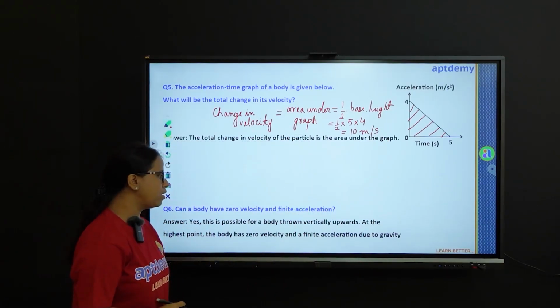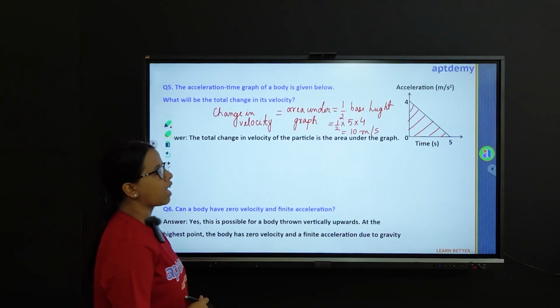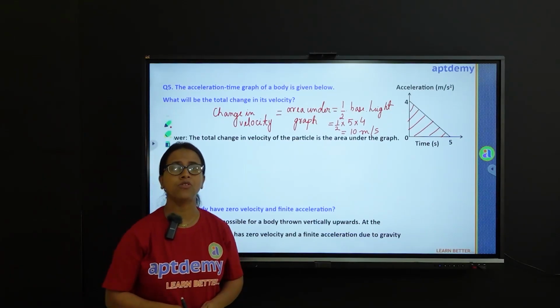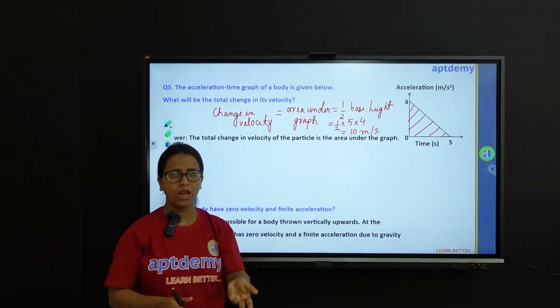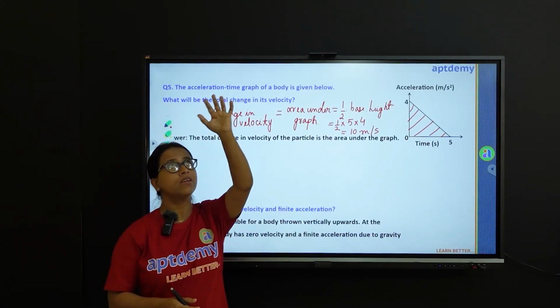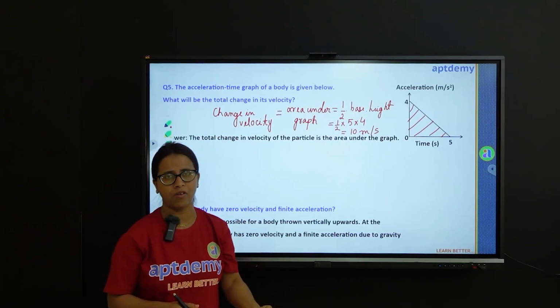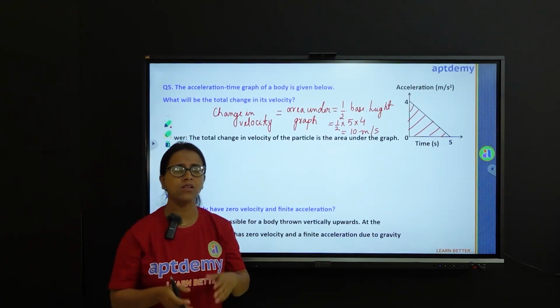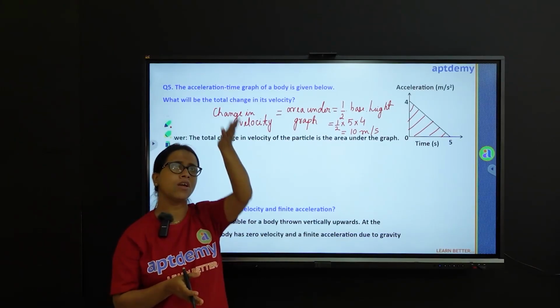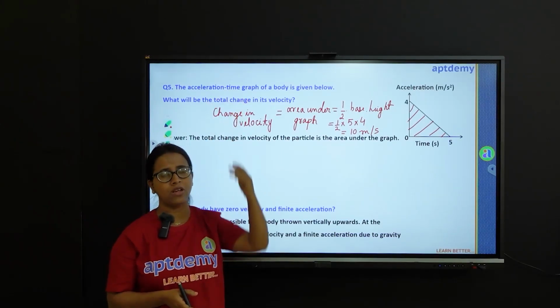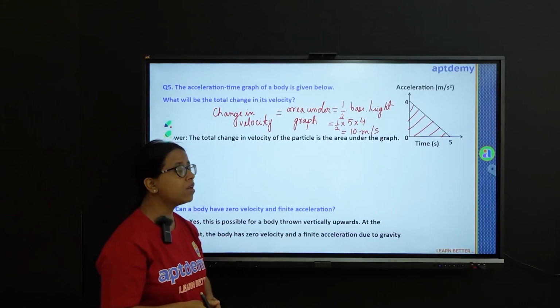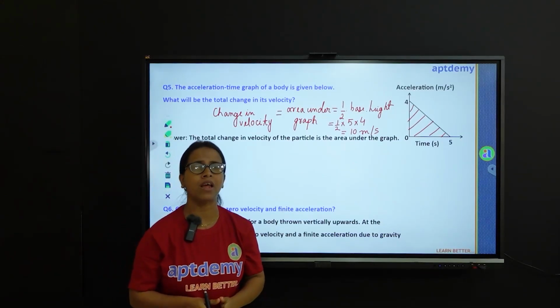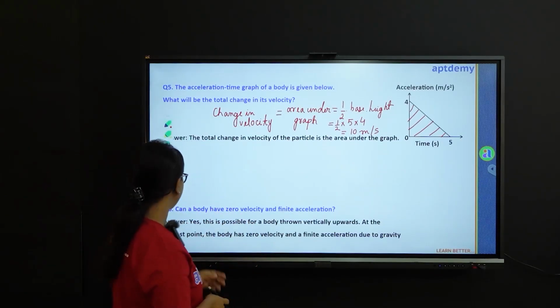Now can a body have zero velocity and finite acceleration? Just now I was talking of such an example. You take a ball, throw it upwards. It is being continuously pulled by gravity, so its motion is getting retarded. As a result, when this body reaches the highest point, at that point its velocity is zero, but it still has some finite acceleration due to gravity.